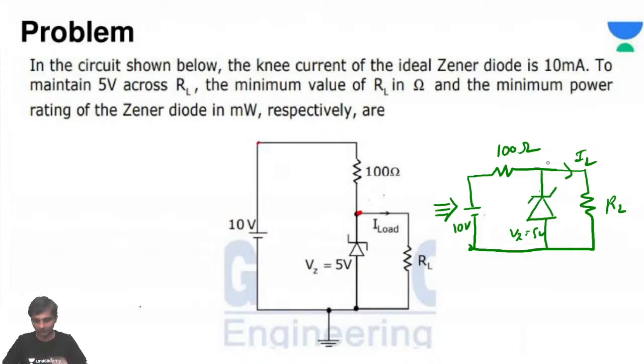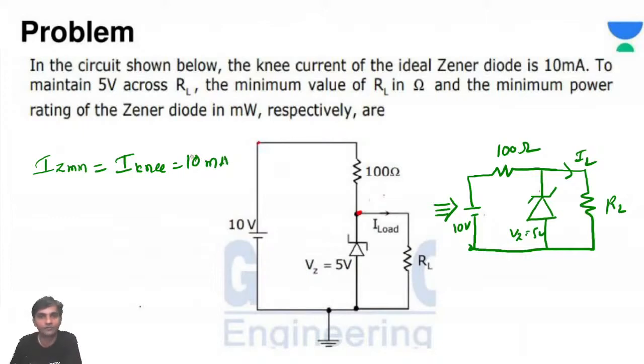Don't worry. In the circuit shown below, again he has given the knee current, IZ minimum, or I can call it I knee. I knee is how much, sir? 10 milliamps he has given. That's good.